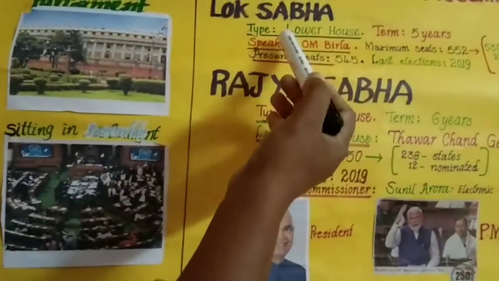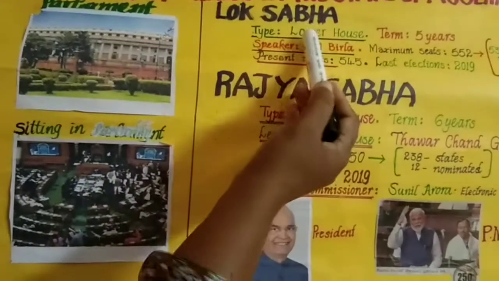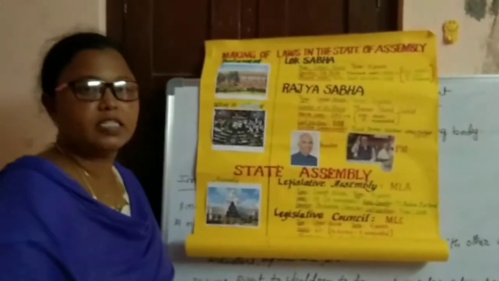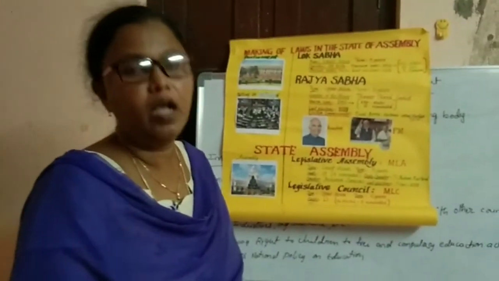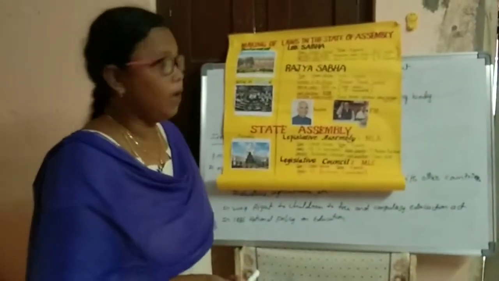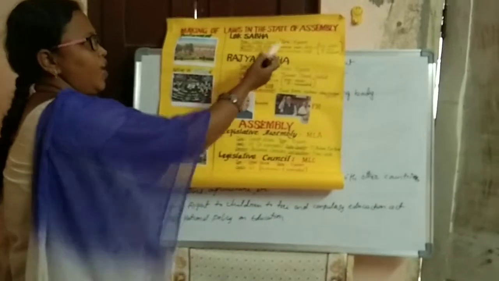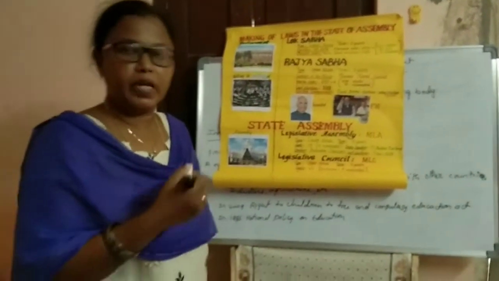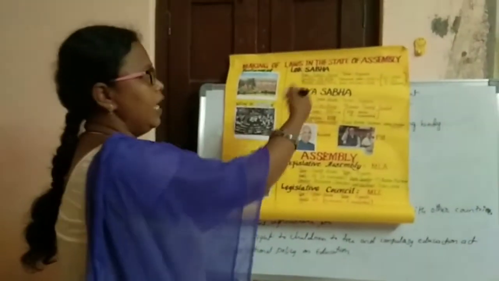Lok Sabha is also known as the lower house. Lok Sabha members are directly elected by the people. Every 5 years Lok Sabha elections are conducted by the Election Commissioner. Our Election Commissioner is Sunil Arora. Okay, this term is 5 years. People above 18 years of age can vote in these elections.